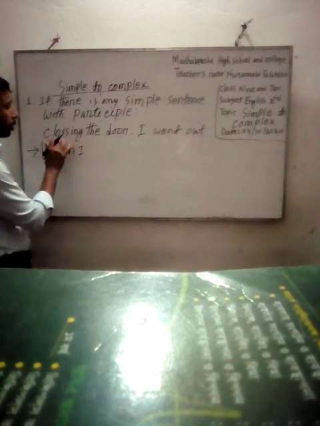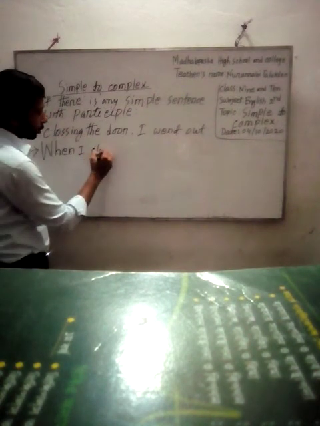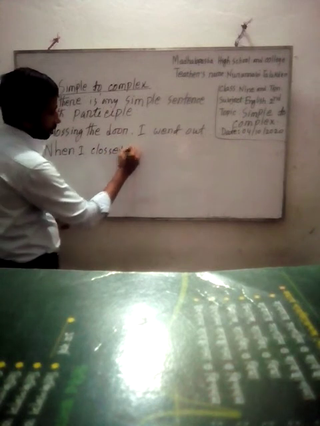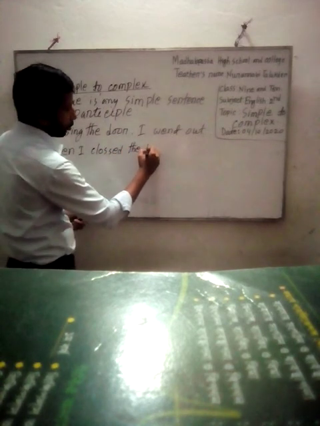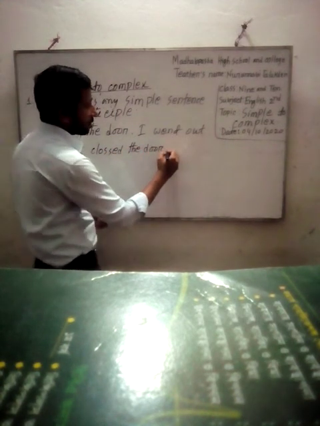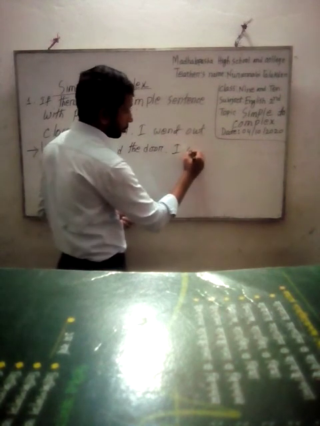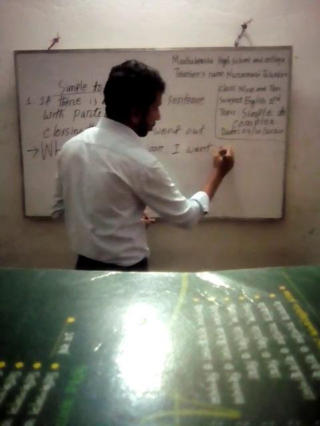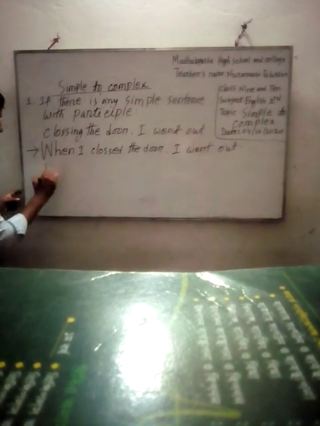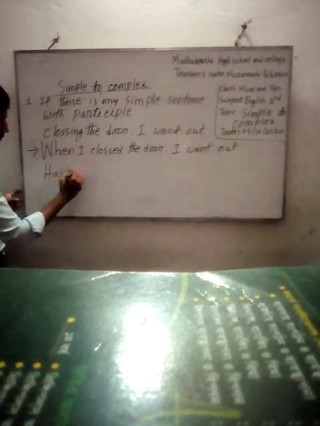So the past form is closed the door. We don't need to say the second clause.